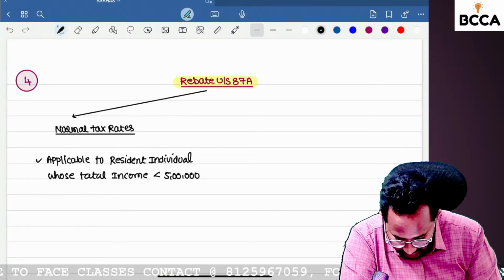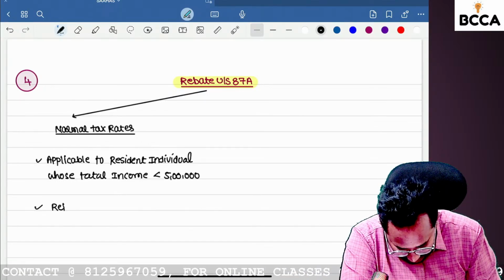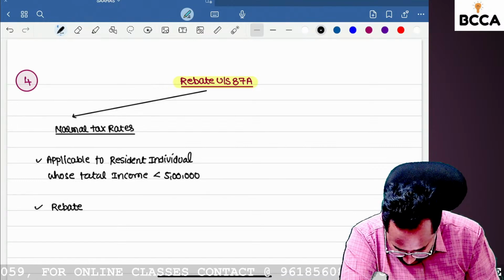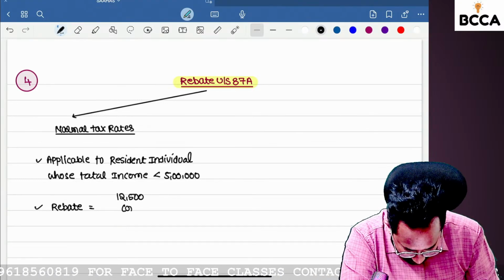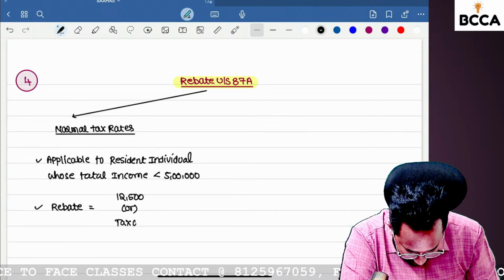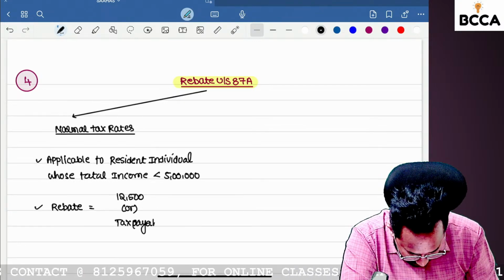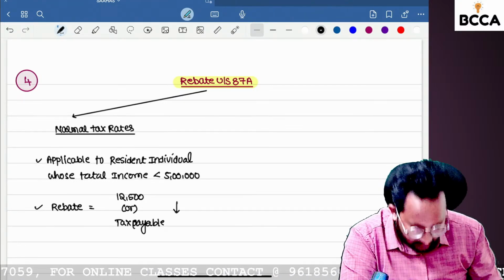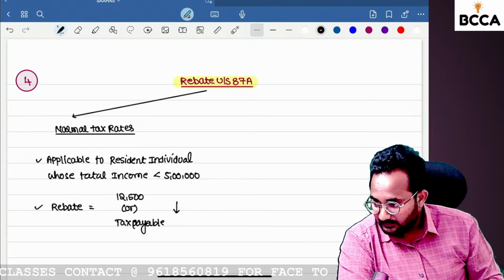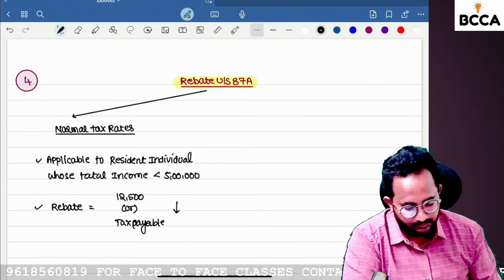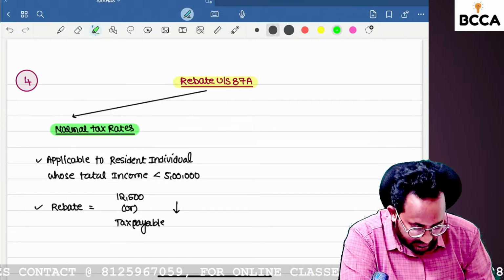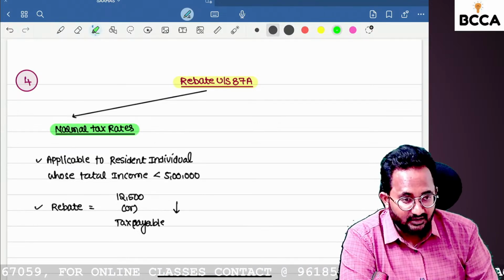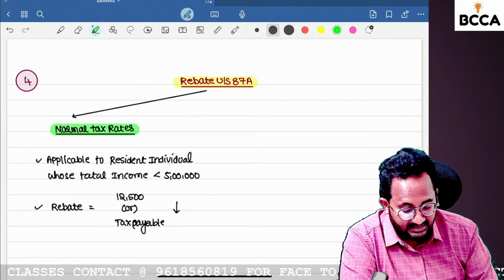Then we can take the rebate. What is the amount of rebate? 12,500 or tax payable, whichever is lower. So SSE means a resident individual having total income less than 5 lakhs.